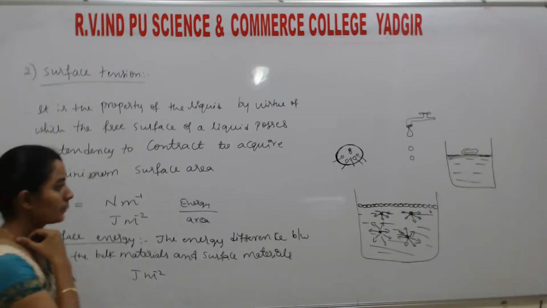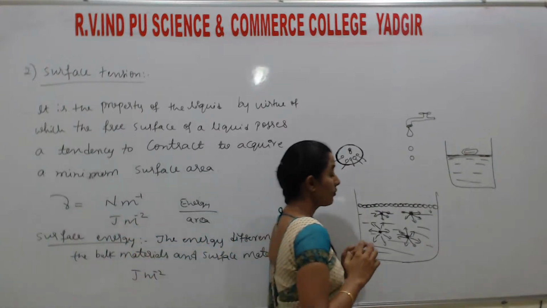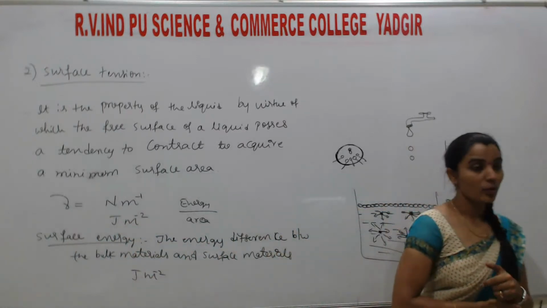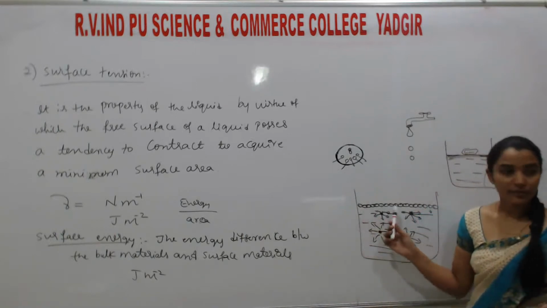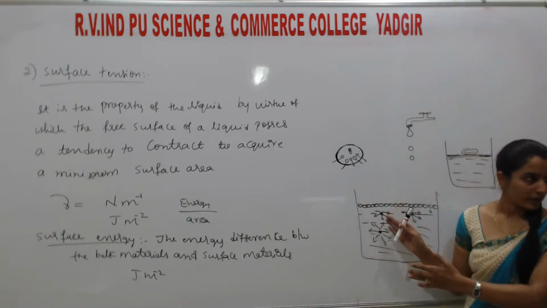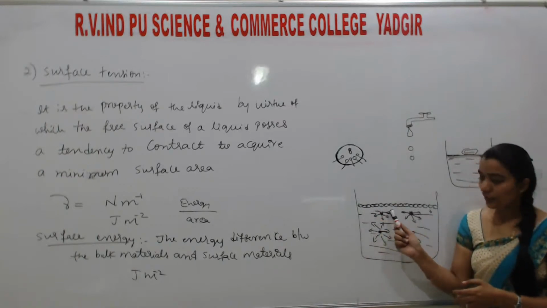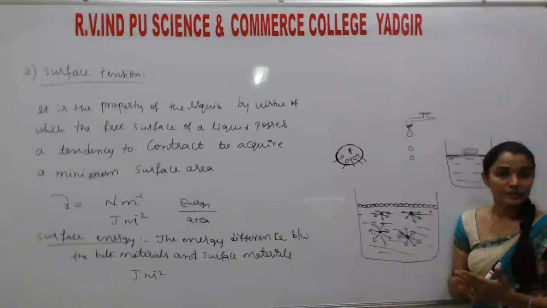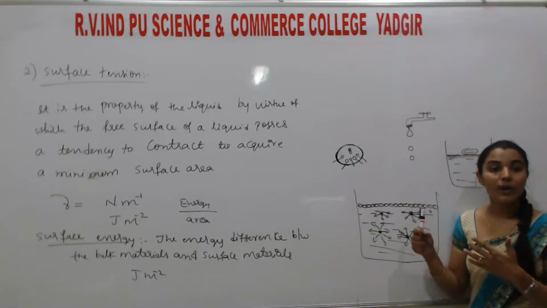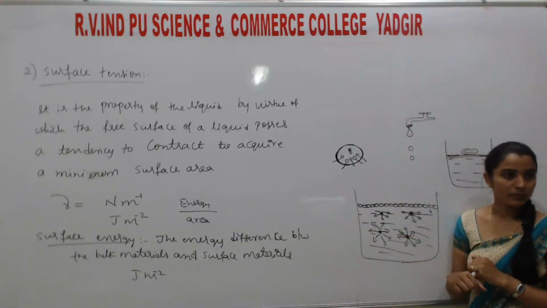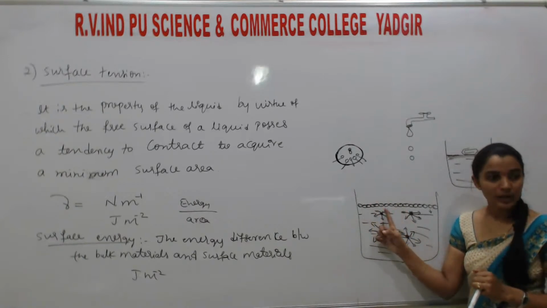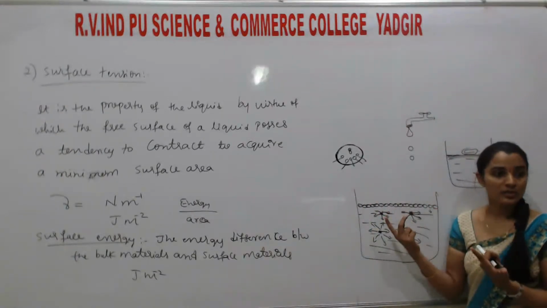Okay, listen students. Here, when is the surface tension more, and when is the surface tension less? Assume there are two molecules. There is a force of attraction between them. If the force of attraction between the molecules is more, then the surface tension is more. It means interaction between the molecules is more, then the surface tension is more.